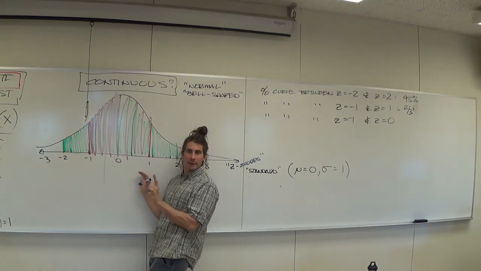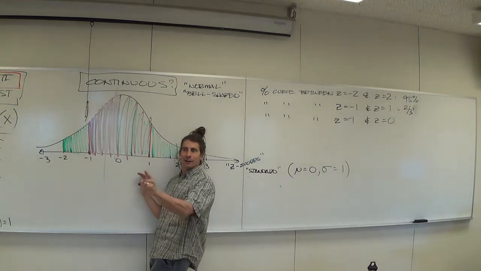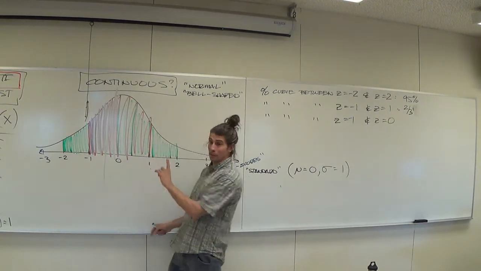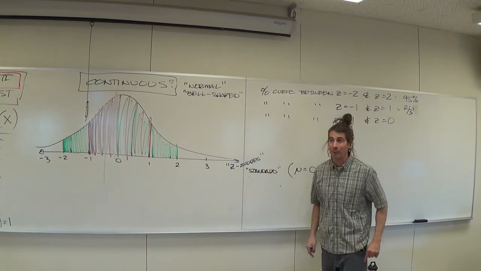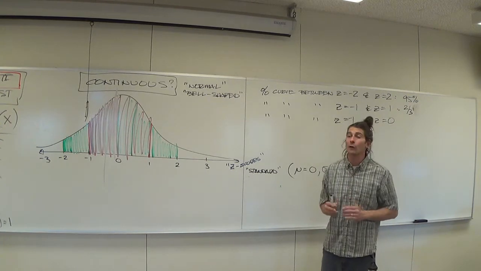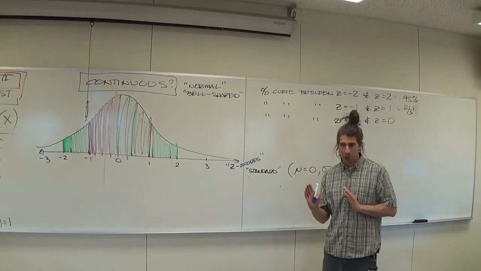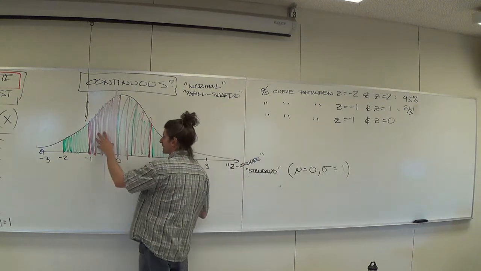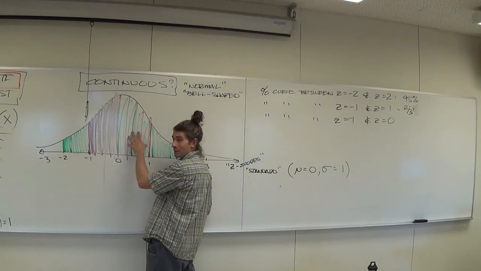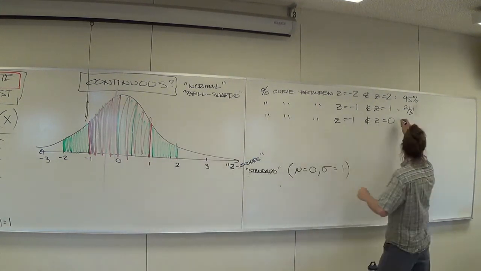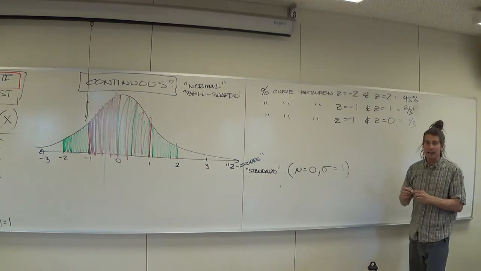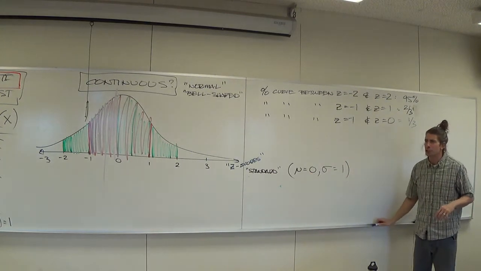What assumption is Carly making correctly? That it is an accurate bell curve. Good, and always doubt my drawing. That's why I gave you a program, it'll draw it better. But yes, a bell curve is perfectly symmetric over 0, which means any area on this side is perfectly mirrored over on this side. So this most definitely is exactly 1/3 of the data, roughly 33%-ish.